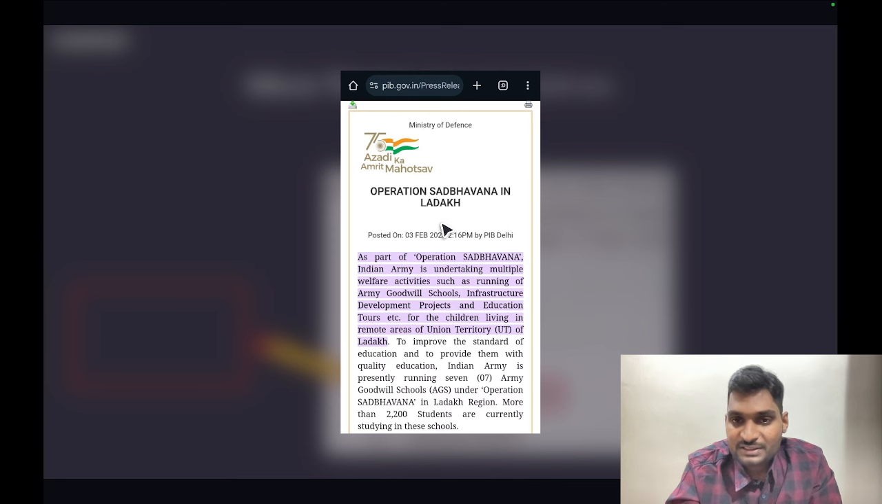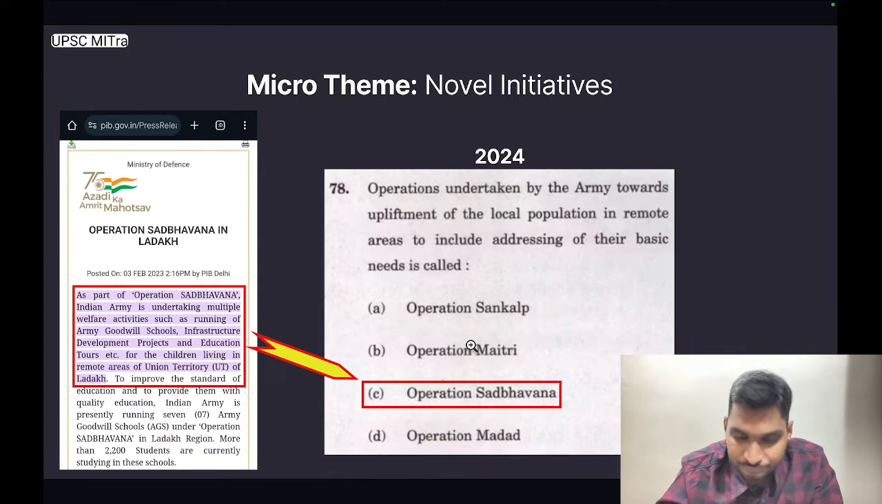It was titled Operation Sadbhavna in Ladakh, and here it reads, as part of Operation Sadbhavna, Indian Army is undertaking multiple welfare activities such as running of Army Goodwill Schools, infrastructure development projects, and education tours for children living in remote areas of Union Territory of Ladakh.